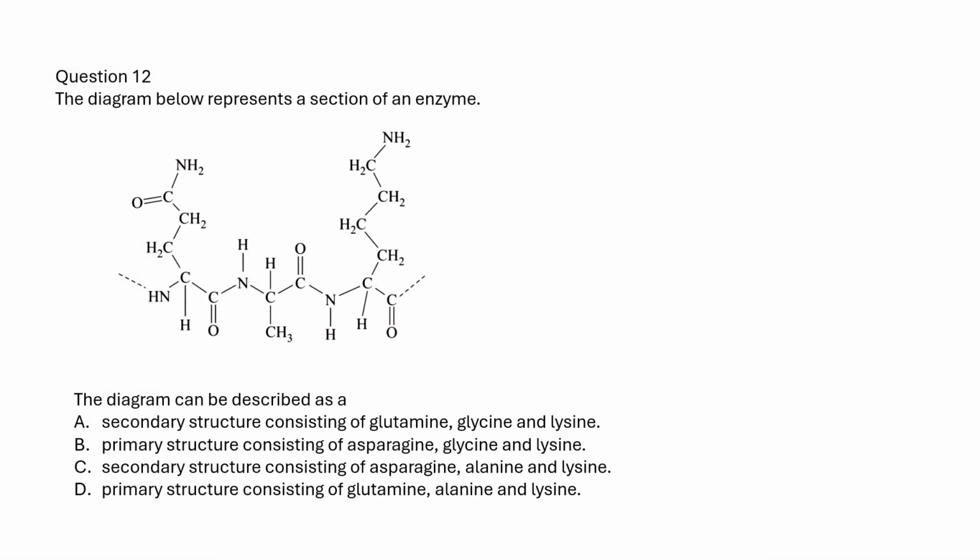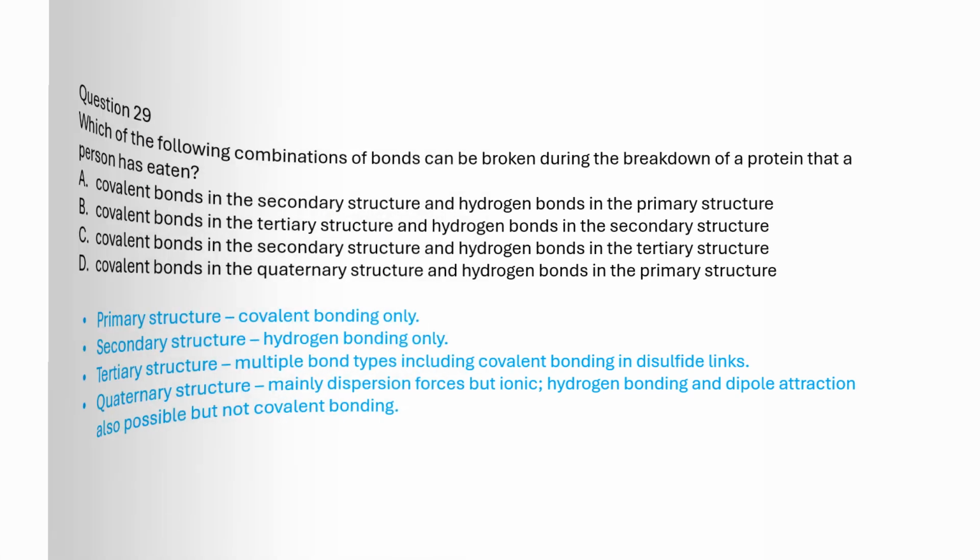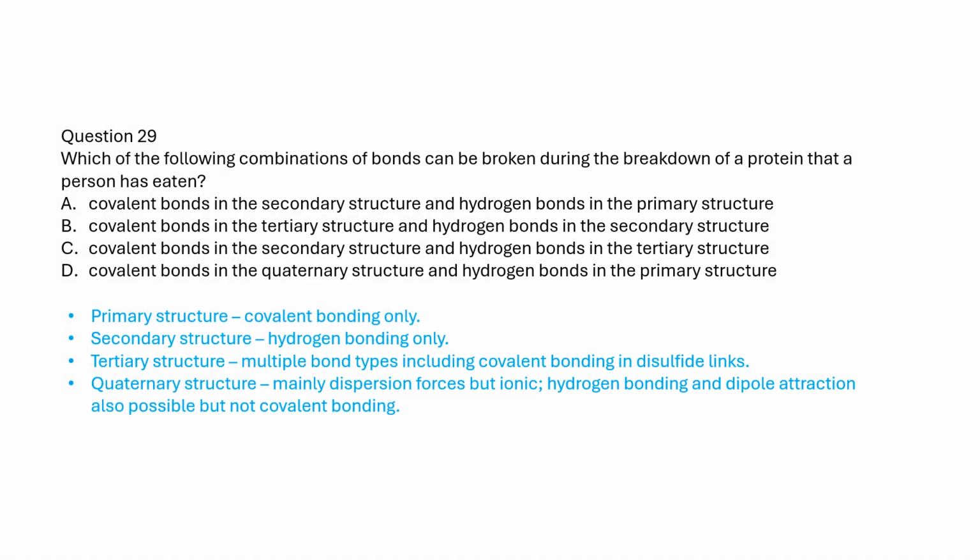This diagram is an enzyme's primary structure, consisting of glutamine, alanine, and lysine. When the person eats protein, the primary structure is not broken. The covalent bonds in the primary structure are broken during digestion. Eating broke down the tertiary and secondary structure covalent bonds and hydrogen bonds.